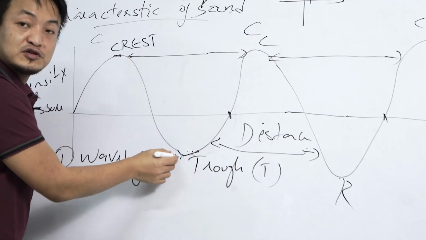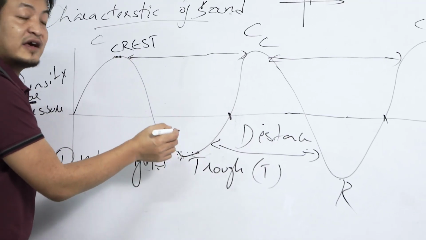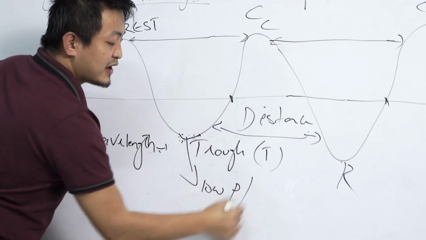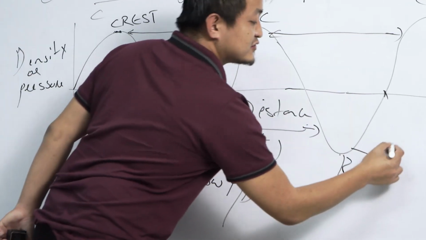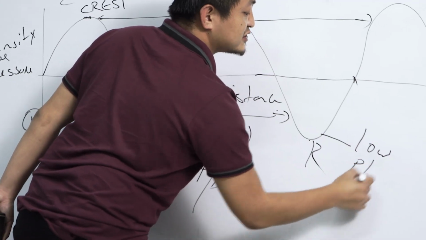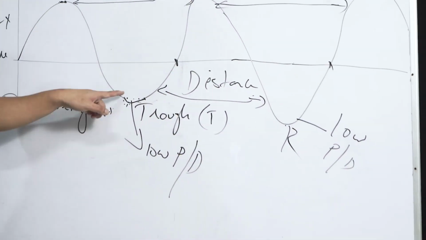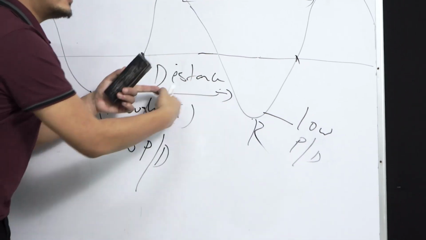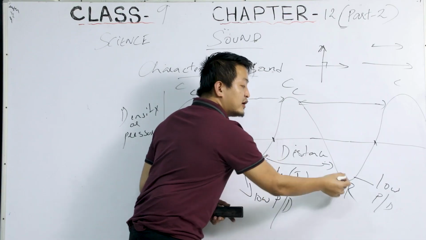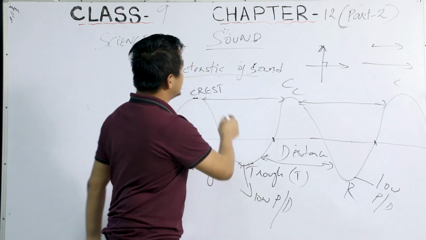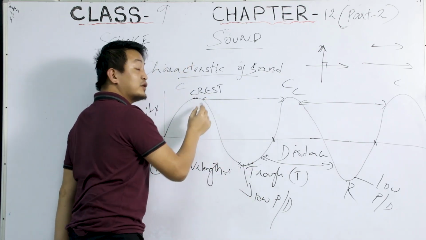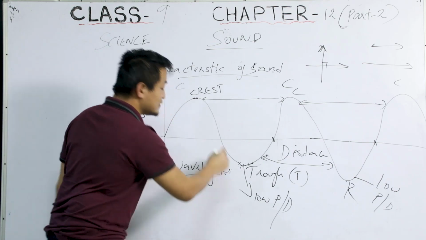These are regions of low pressure and density. This is also low pressure and density. So the distance between two consecutive rarefactions or two consecutive compressions is known as wavelength.